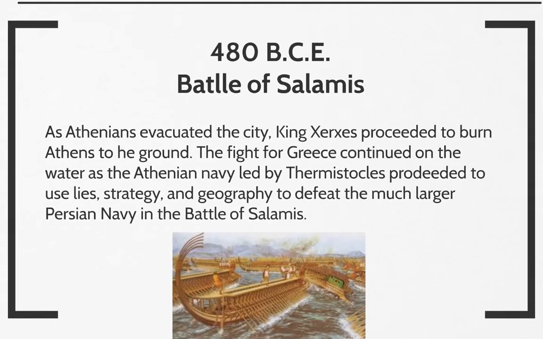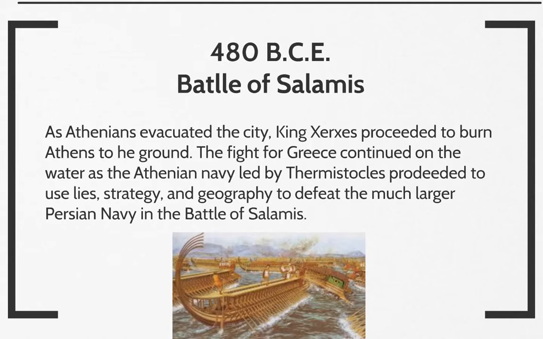So we have the Battle of Salamis. One way that the Athenians were able to keep fighting is due to their navy, and we see that here in the Battle of Salamis. Themistocles was the guy who convinced the people that this is the way to go. He used this strategy to defeat a much larger Persian navy.